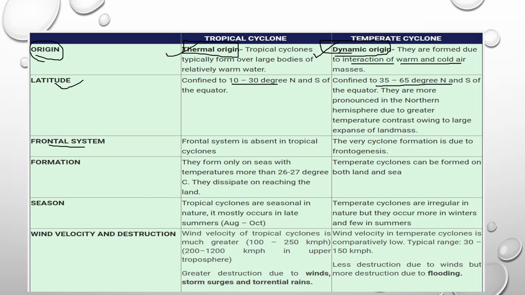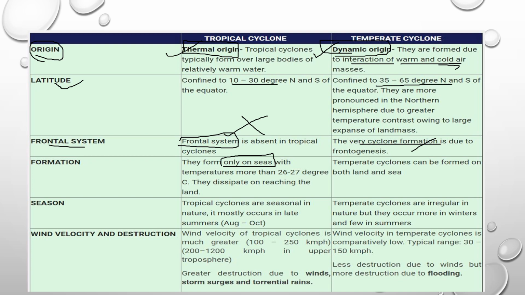In the case of the frontal system, only temperate cyclones will form. The interaction of warm and cold air masses is called a frontal system, the joining point of warm and cold air. There is no frontal system in a tropical cyclone. Yes, it is absent. And as for formation, they form only on seas.